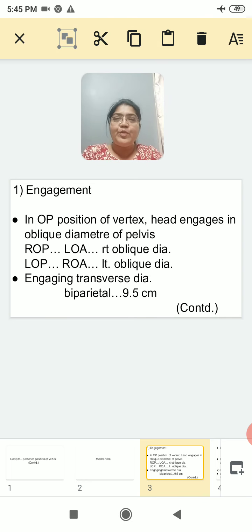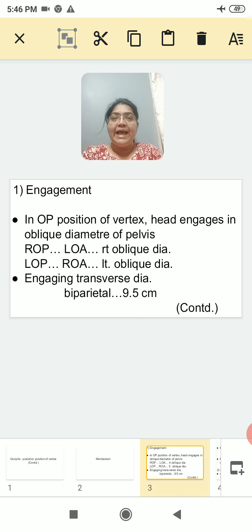In occipito-posterior position of vertex, head engages in oblique diameter of the pelvis. In the ROP position, that is right occipito-posterior, just like in LOA, that is left occipito-anterior, engagement occurs in the right oblique diameter.